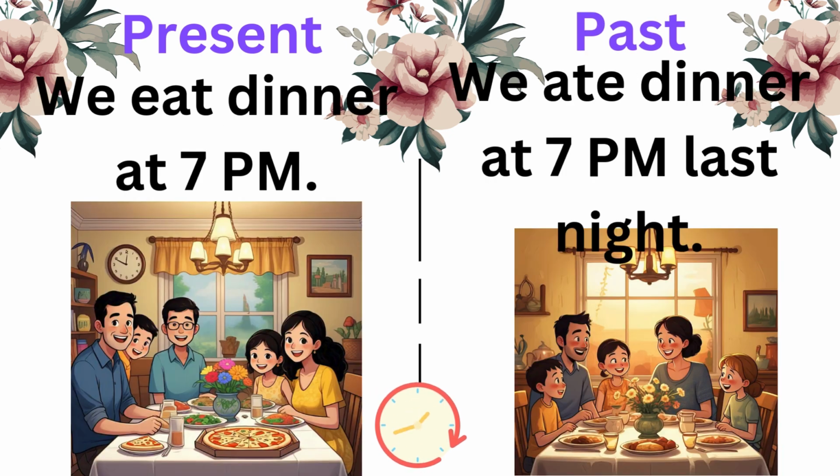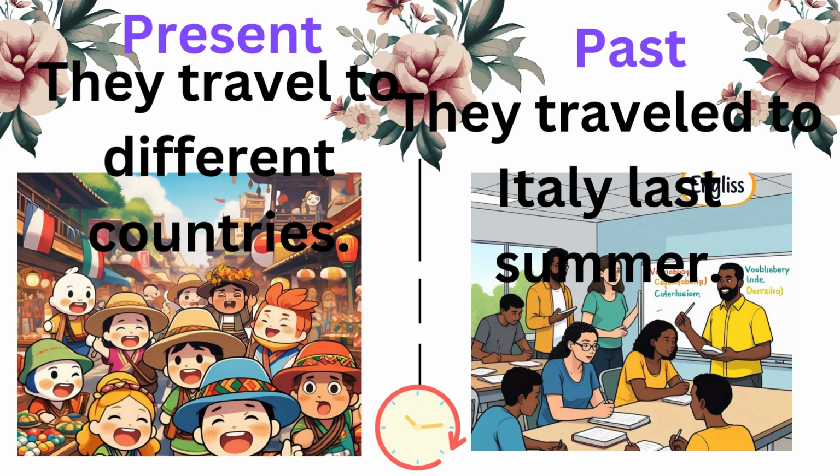Present tenses. We eat dinner at 7 p.m. The past tenses. We ate dinner at 7 p.m. last night.